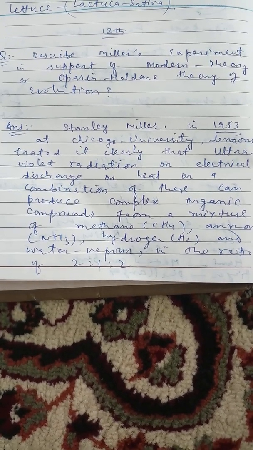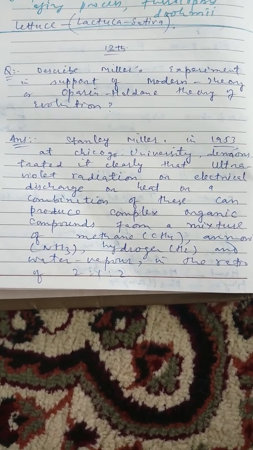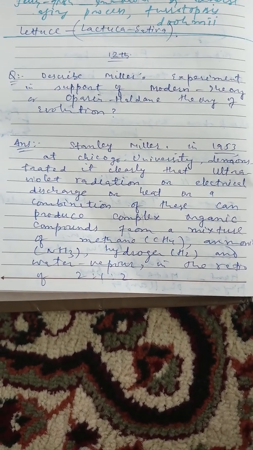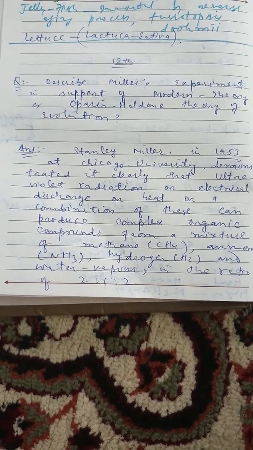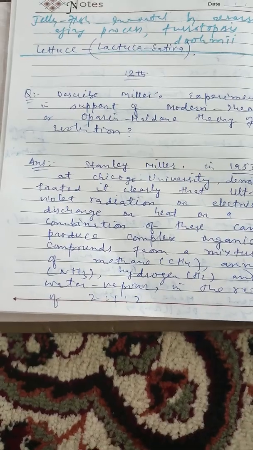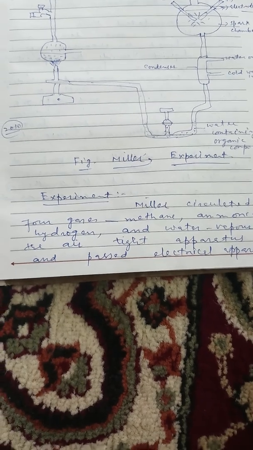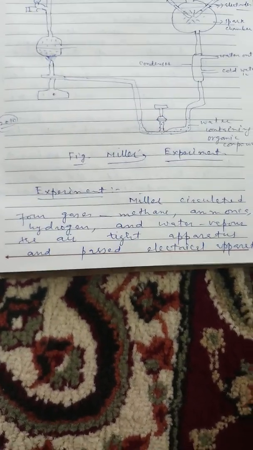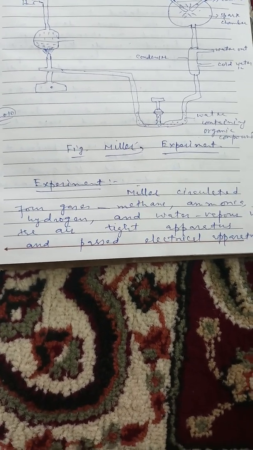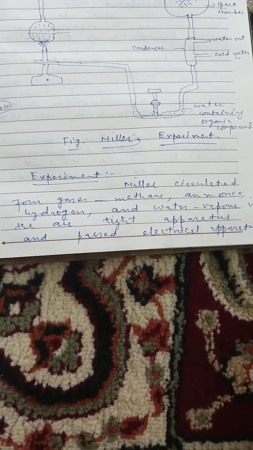He took methane, ammonia, hydrogen, and water vapor in the ratio of 2:1:2. These gases, methane, ammonia, hydrogen, and water vapor, he put in an airtight apparatus.